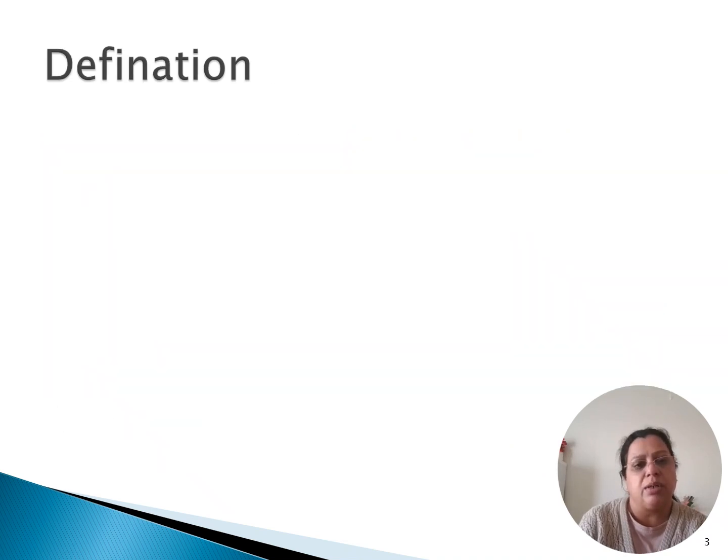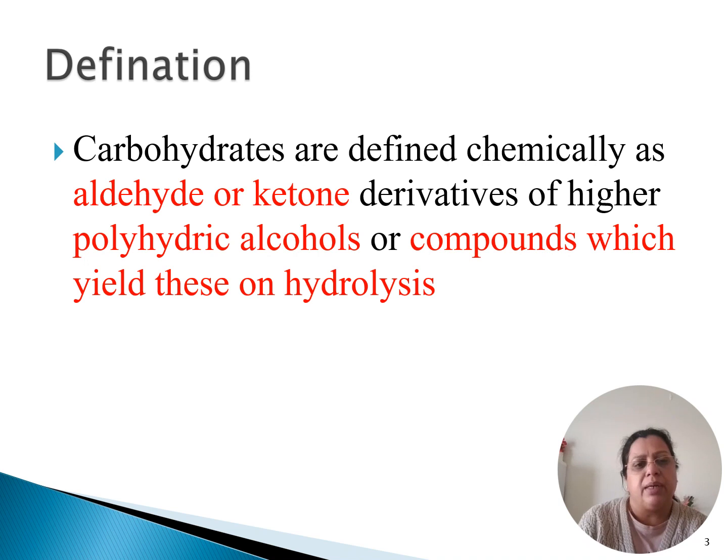So, definition. Carbohydrates are defined chemically as aldehyde or ketone derivatives of higher polyhydric alcohols, or compounds which yield these on hydrolysis. So from the definition you need to understand they have a functional group which will be either an aldehyde or a ketone, and apart from that they are alcohols. So they are polyhydric alcohols. They'll have multiple alcoholic groups in them.